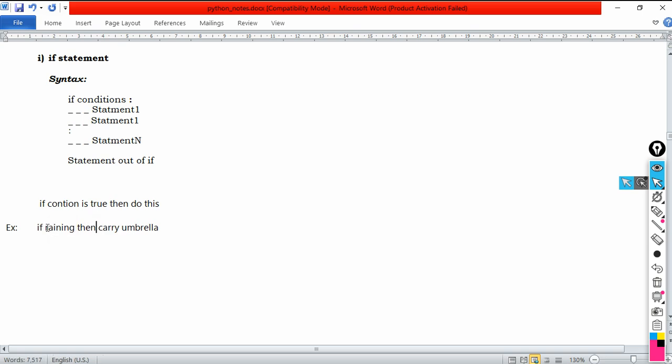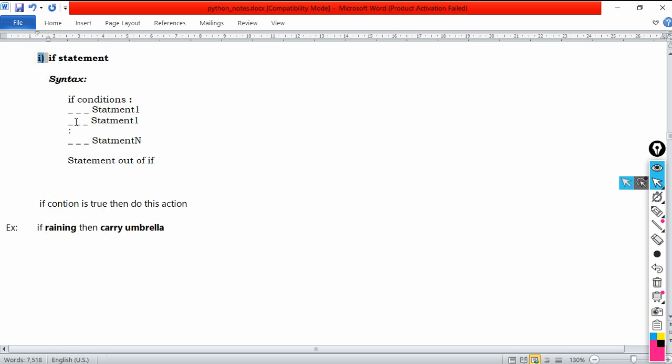This particular raining is called the condition. If this condition is true, means if it is raining, then do this particular action. Like this, if you want to write any statements in Python or in any programming language, you can use this if statement, this particular syntax.